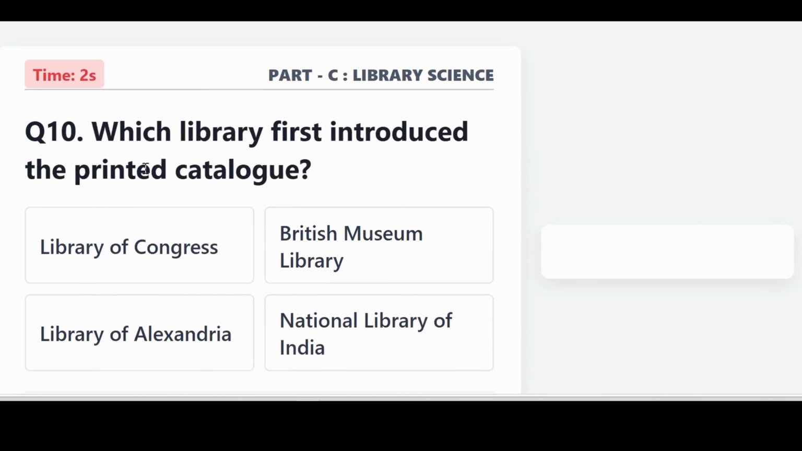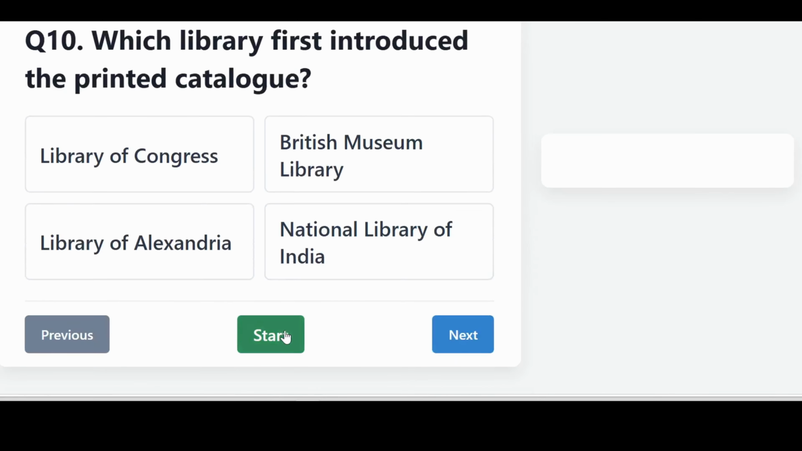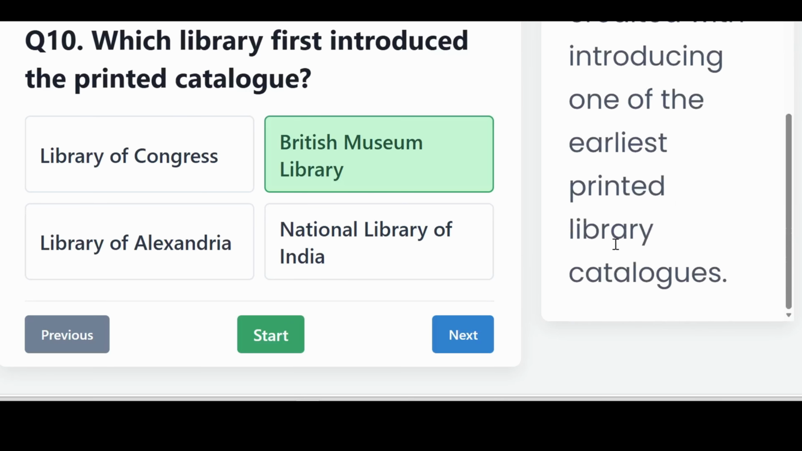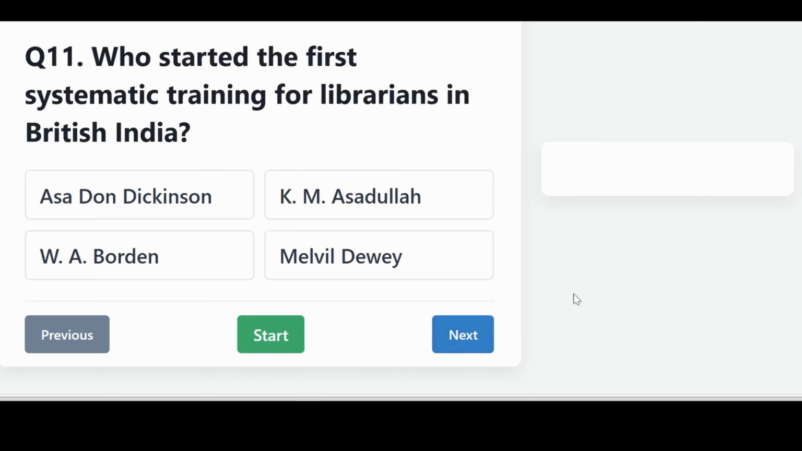Which library first introduced the printed catalogue? It is British Museum Library. The British Museum Library is credited with introducing one of the earliest printed library catalogues.